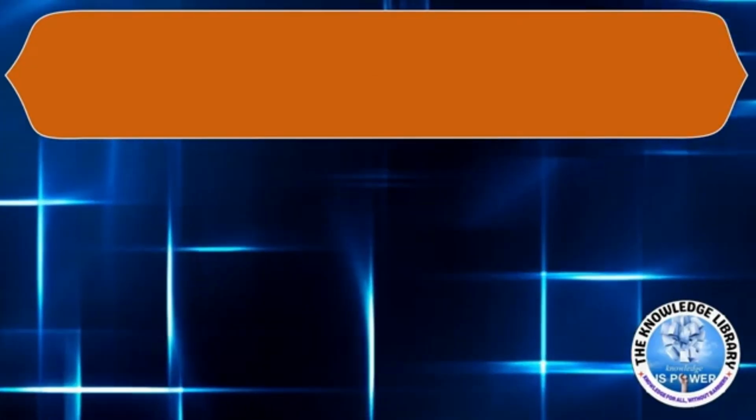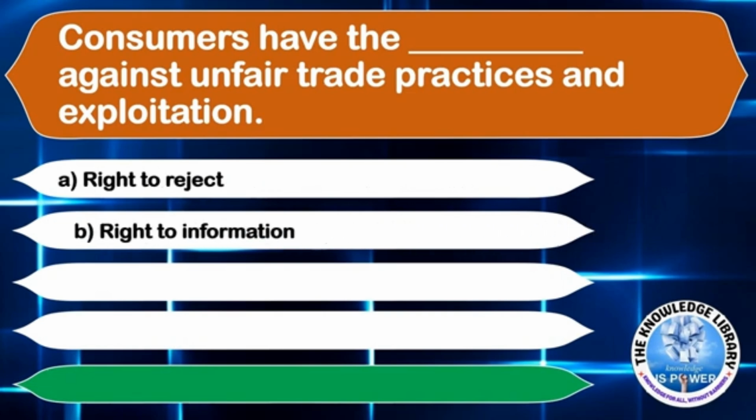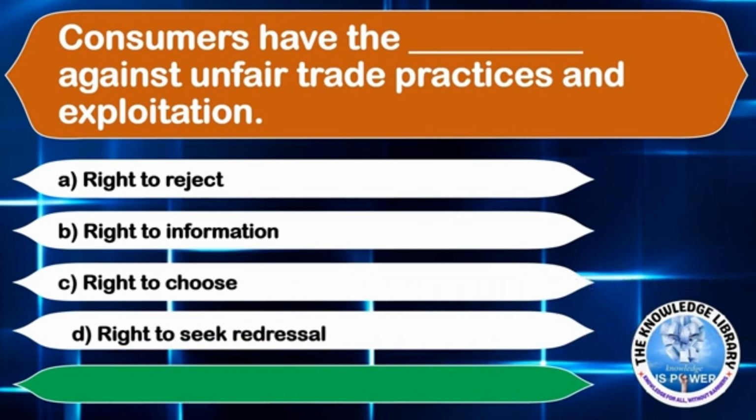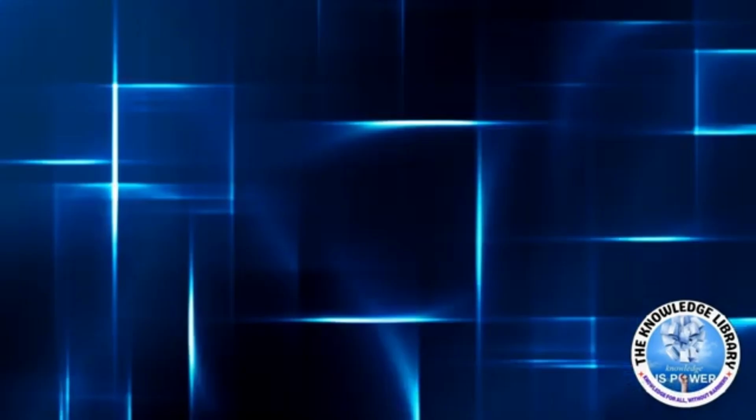The next question is, consumers have the dash against unfair trade practices and exploitation. Option A, right to reject. Option B, right to information. Option C, right to choose. Or option D, right to seek redressal. The correct answer is option D, right to seek redressal.